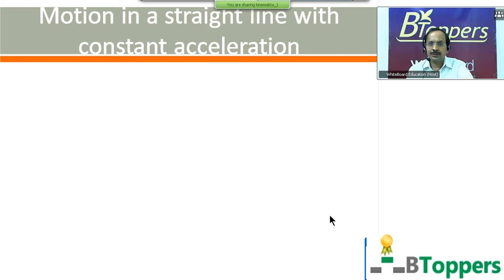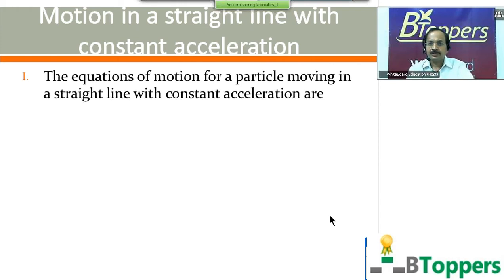But if you have my classes in your system at home, it may not be necessary for you to write the notes. You can just go through the results whenever you want to go through it. So the equations of motion for a particle moving in a straight line path with constant acceleration are: the first one is a equal to v minus u by t, or v equal to u plus at.